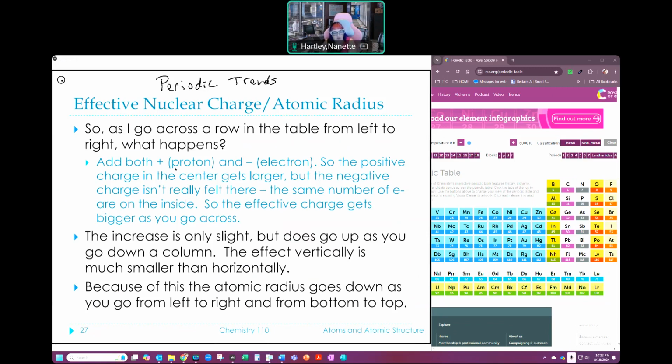The first thing I want to talk about is the effective nuclear charge, which has a lot to do with the atomic radius. Okay.